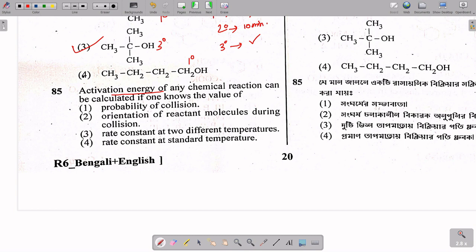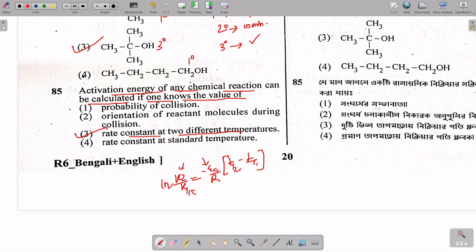Here it is said the activation energy of any chemical reaction can be calculated if one knows the value of. To calculate the activation energy, you have to know ln k2 by k1 from the Arrhenius equation. You can calculate Ea: ln k2/k1 equals minus Ea by R into 1 by T2 minus 1 by T1. So to calculate the activation energy, you have to know the rate constants K1, K2 at 2 different temperatures. You have to know the rate constant at 2 different temperatures to calculate Ea, the activation energy.